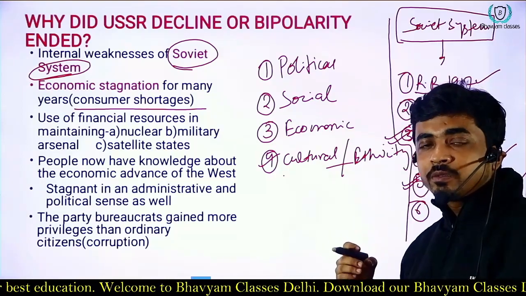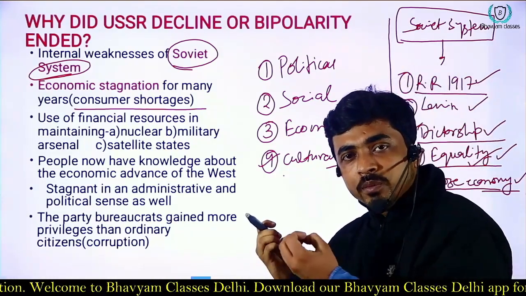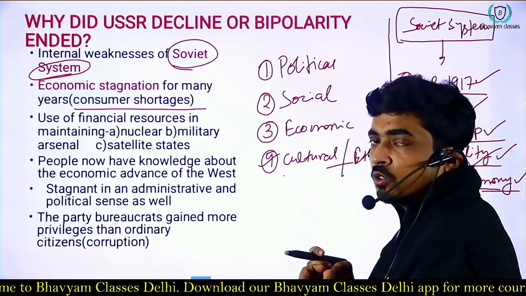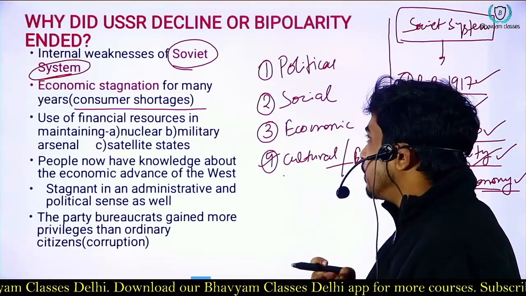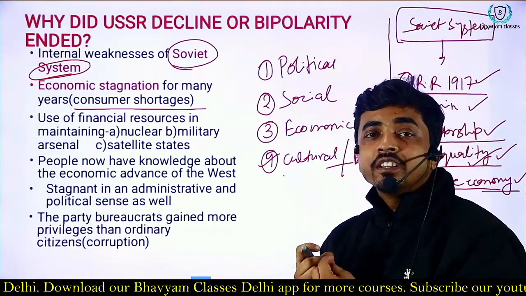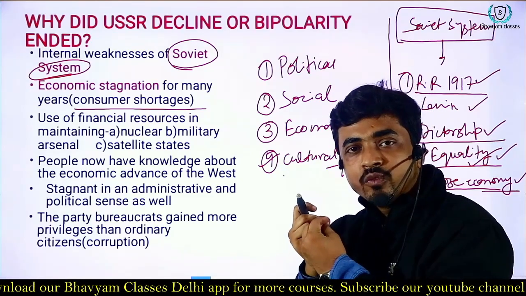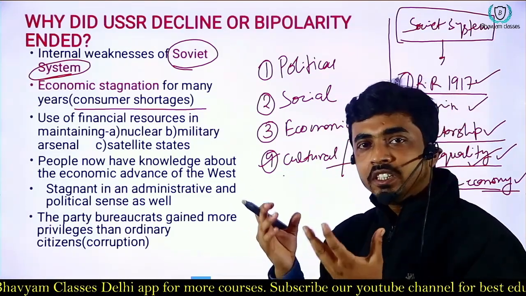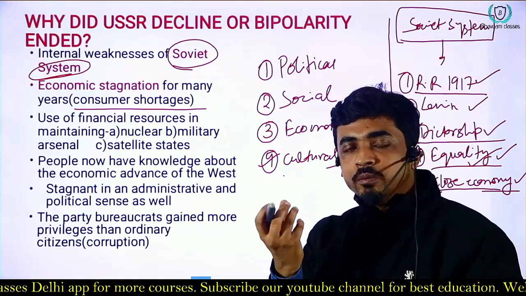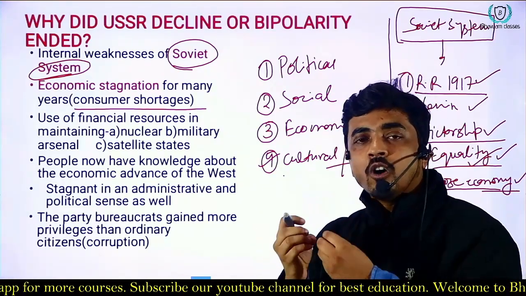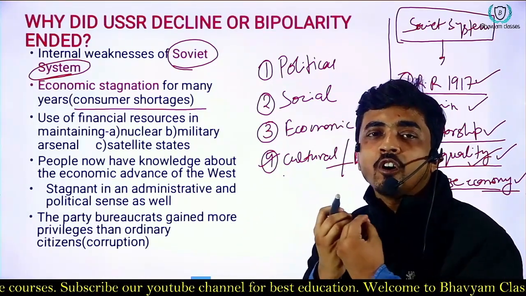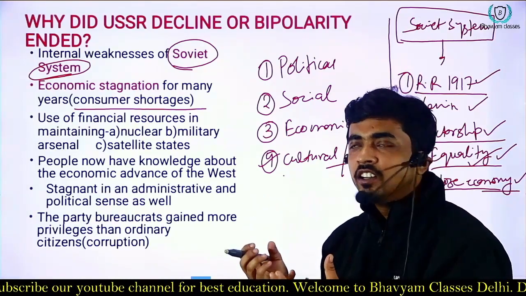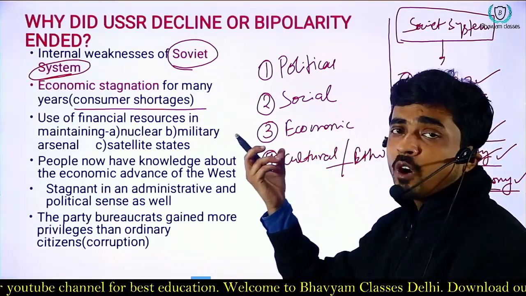They tried to expand the economy of the Soviet Union, but that could not happen because there were a lot of leaders who did not agree. Gorbachev tried to improve the system, but all the other Soviet leaders, or we can say the communist leaders, did not accept the idea. So the reform was also slow.